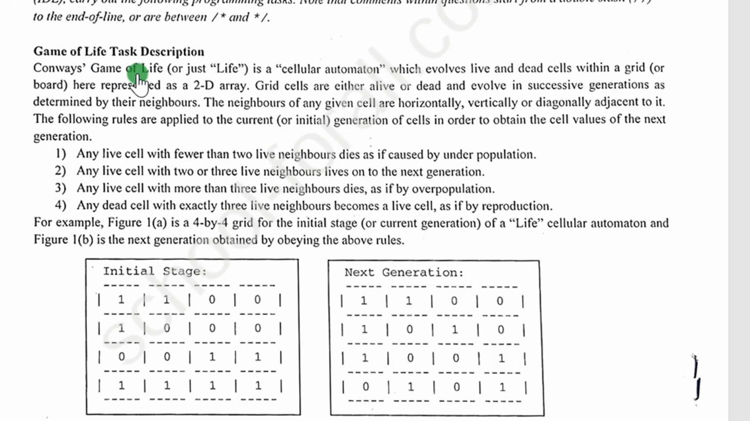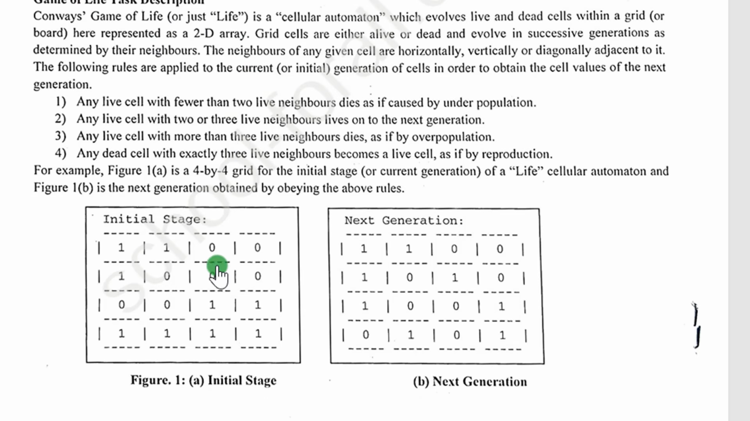Okay, so I'm just reading very fast. Conway's Game of Life, or just Life, is a cellular automaton which evolves life and death cells within a grid or a board. So this is here represented as a two-dimensional array. You are seeing that here you are manipulating a two-dimensional array. If you don't know how to manipulate a two-dimensional array, this is where your problem starts. That is why knowing all the different concepts is very important. On my YouTube channel, I have multiple videos under programming language, in all the different aspects. If you have a particular problem, watch them.